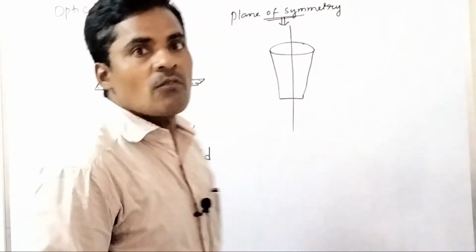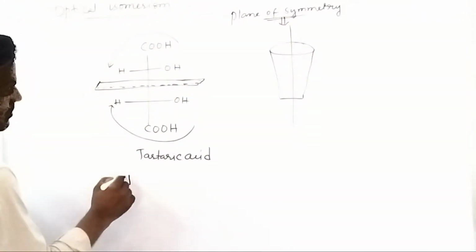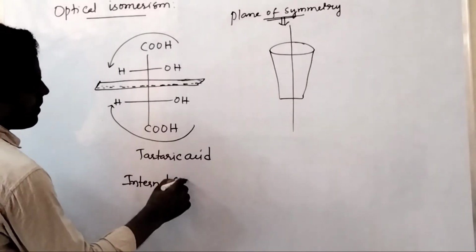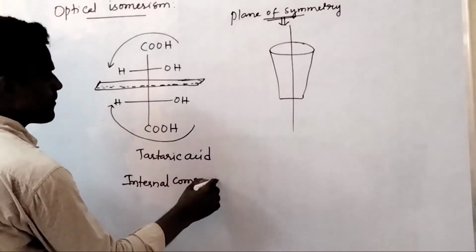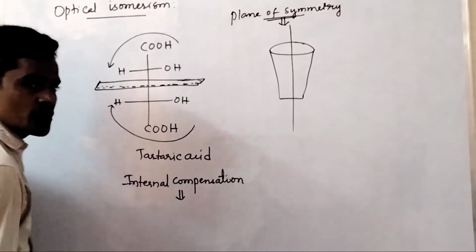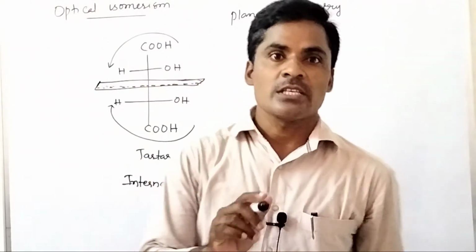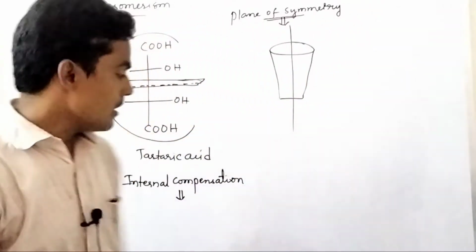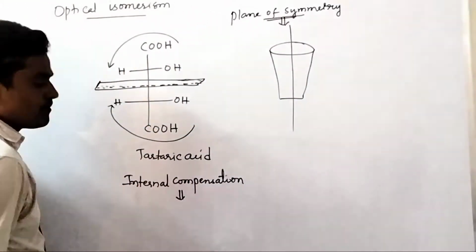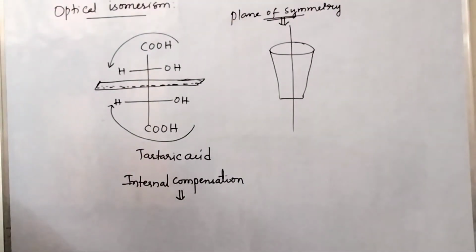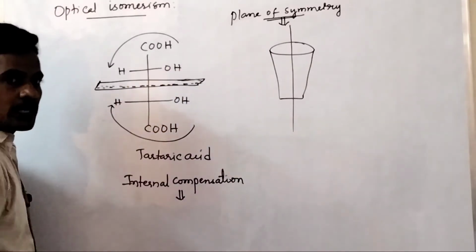So this is called internal compensation. Internal compensation signifies loss of optical activity. Is it clear? This is due to the presence of a plane of symmetry.